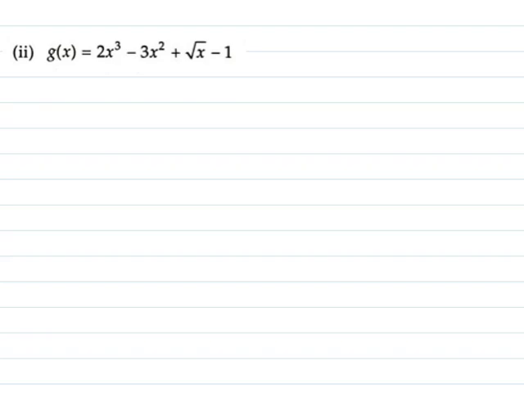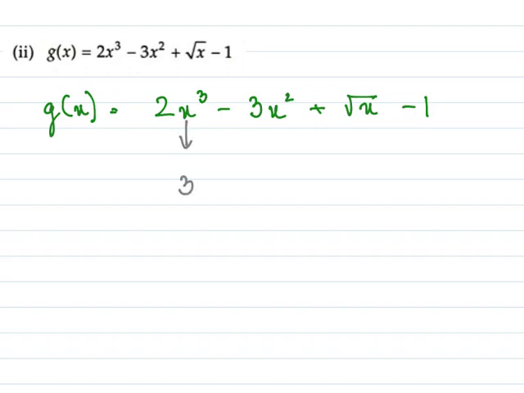Now for g of x. The g of x is given as 2x cube minus 3x square under root x minus 1. Let's write the power of each term. The power of this term is 3, of the second term is 2. Now the power of the third term, under root x can be written as x raised to 1 by 2.